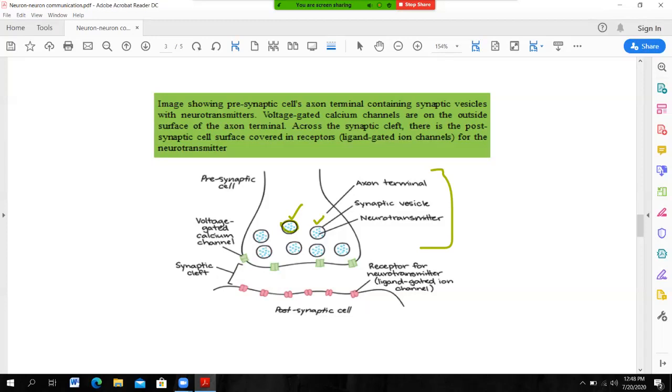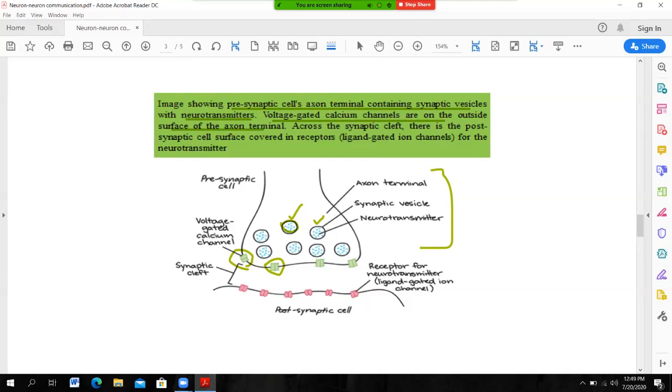What happens in the presynaptic cell? The axon terminal contains synaptic vesicles, and these synaptic vesicles contain neurotransmitters. What happens next? There are voltage gated calcium channels on the outside surface of the axon terminal. These are the voltage gated calcium ion channels, which are found in the presynaptic membrane.